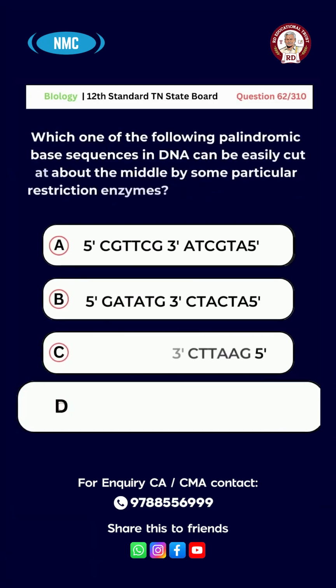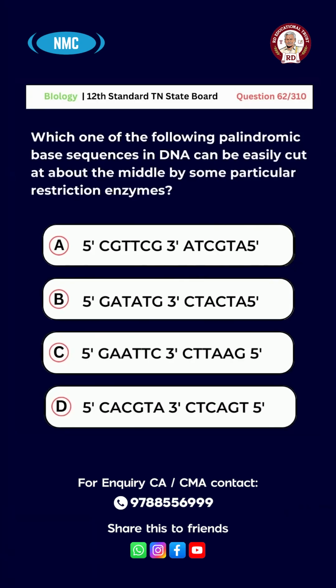Question number 62. Which one of the following palindromic base sequences in DNA can be easily cut at about the middle by some particular restriction enzymes? Option A, 5'-CGTTCG-3' / 3'-ATCGTA-5'. Option B, 5'-GATATG-3' / 3'-CTACTA-5'.